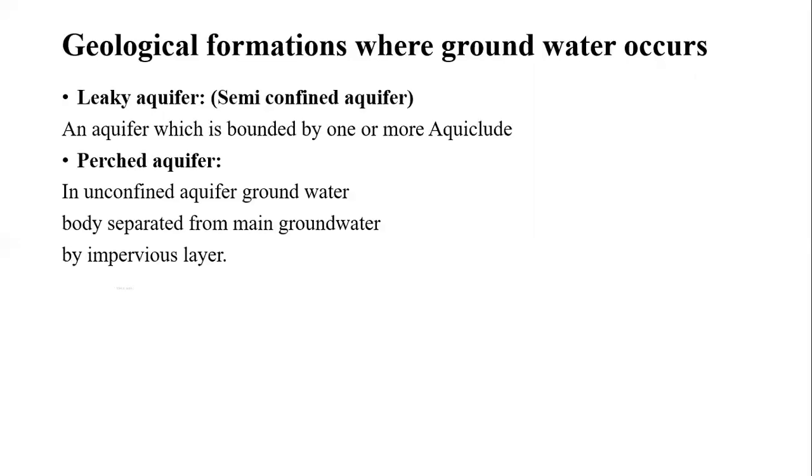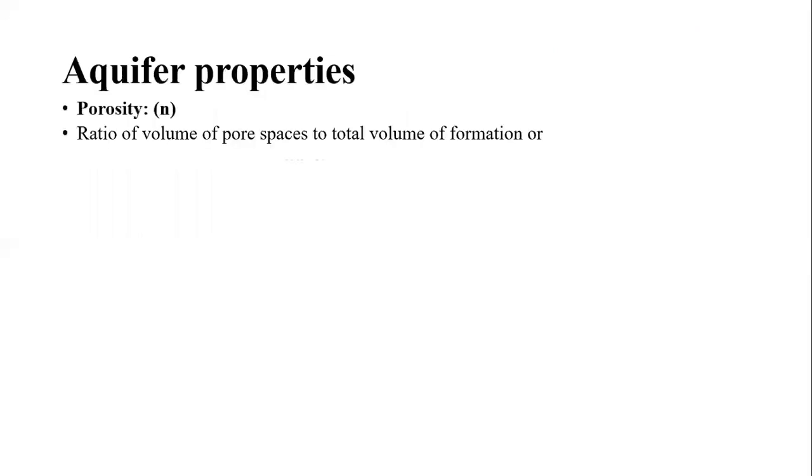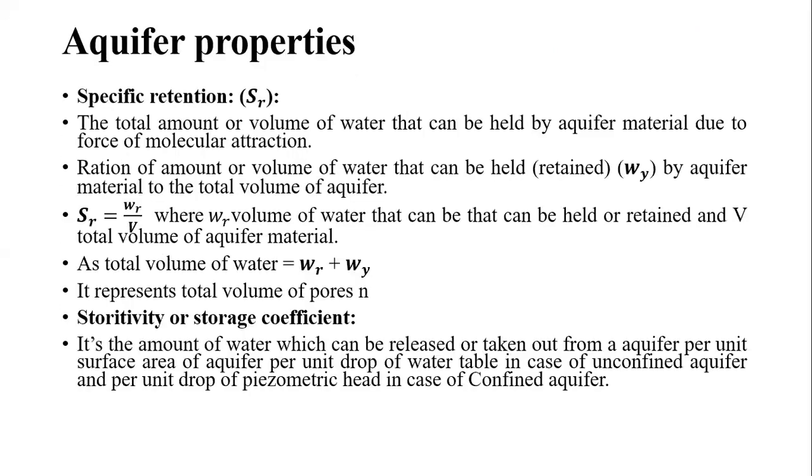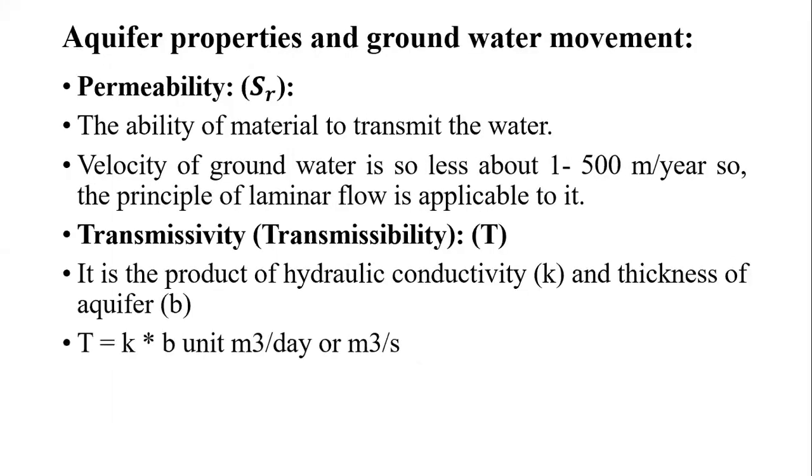Then we saw the leaky aquifer, perched aquifer, water table, etc., and we saw the various properties of aquifers also. There is specific retention, permeability, then transmissivity T. So transmissivity or transmissibility T is nothing but the product of hydraulic conductivity K and the thickness of the aquifer B or H, it may be.